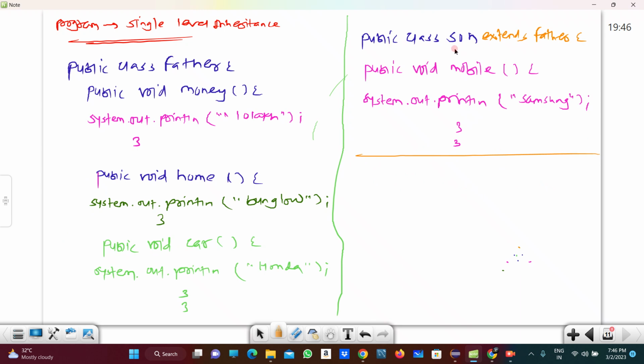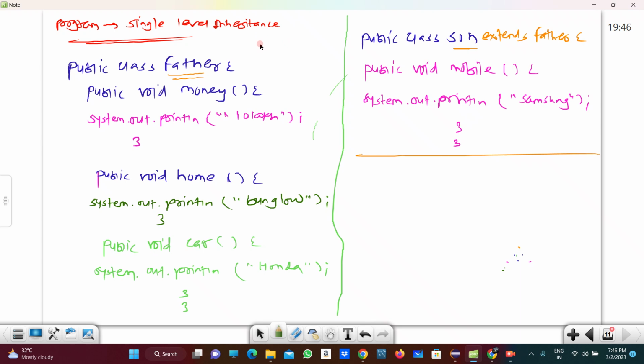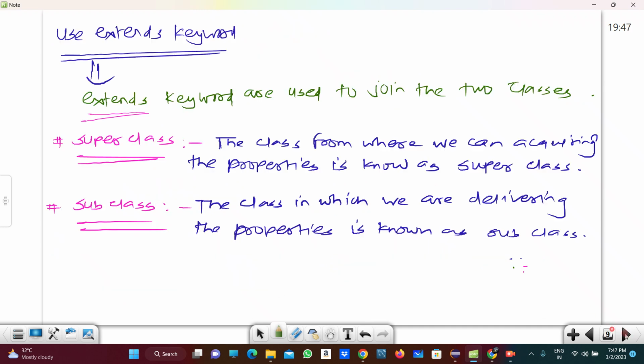So this is one class, that is the Son class, and the first one is the Father class. Means this is our superclass, right? And this is our subclass. So what happens in single level inheritance? In single level inheritance, the subclass is acquiring the properties from the superclass by using the extends keyword, right?